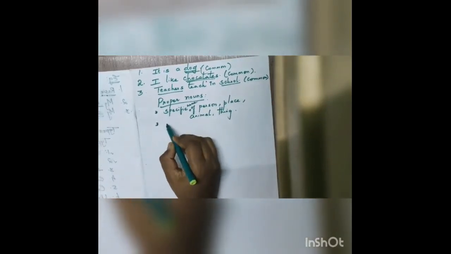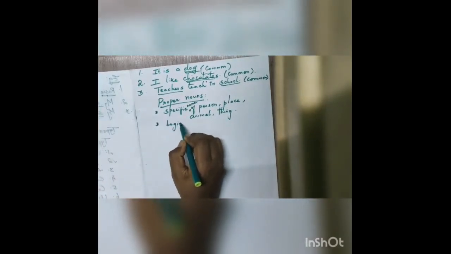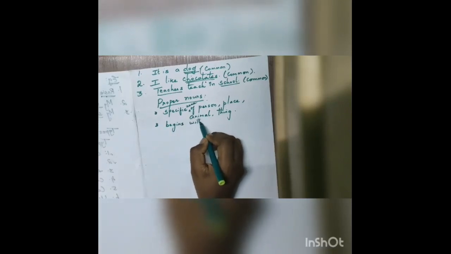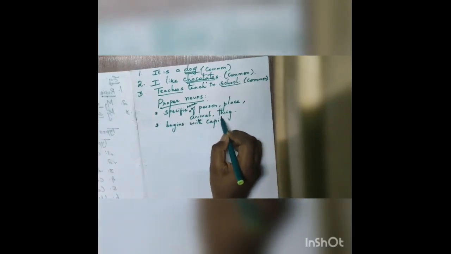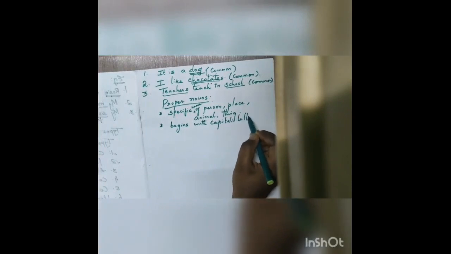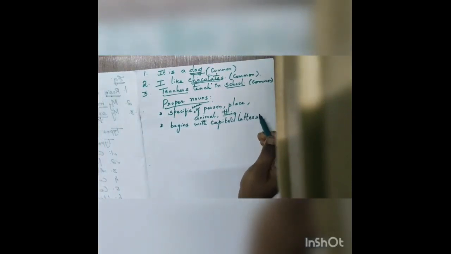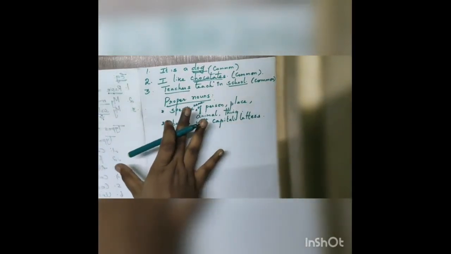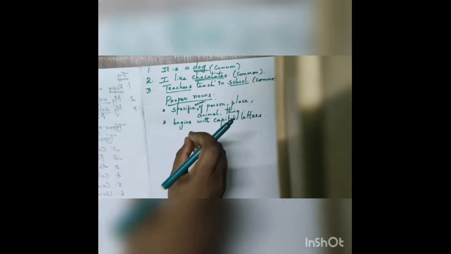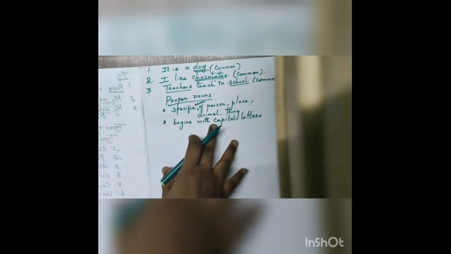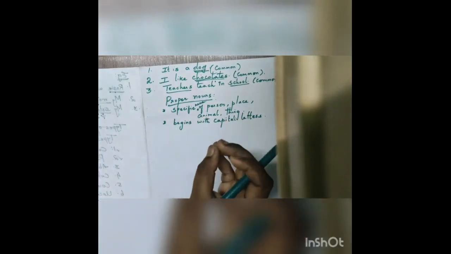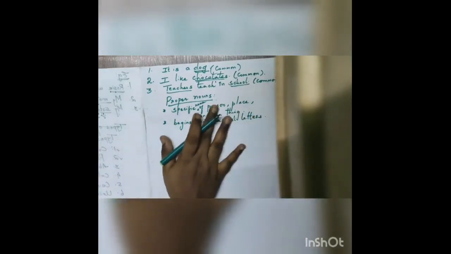And it always starts with a capital letter. But common nouns are not like that. If a common noun begins a sentence, we can write it in capital. But proper nouns are not like that. If any proper noun comes in the middle of a sentence or at the end of the sentence, we still write that first letter in capital.